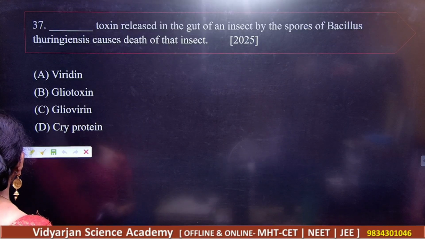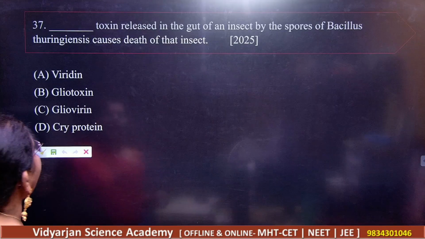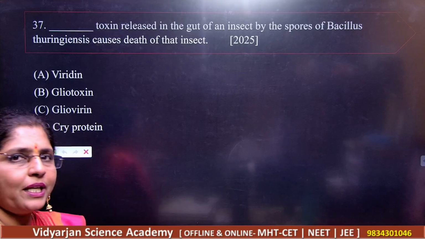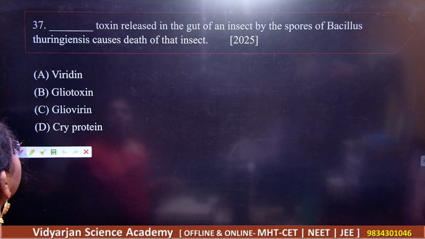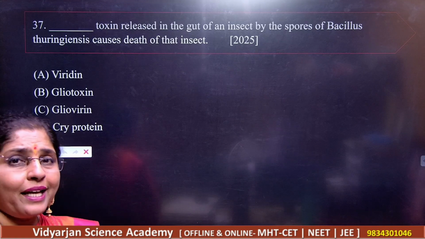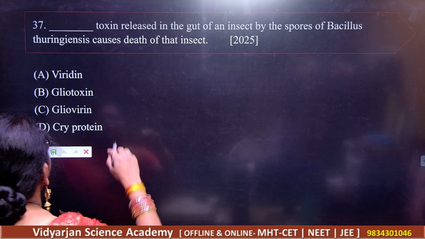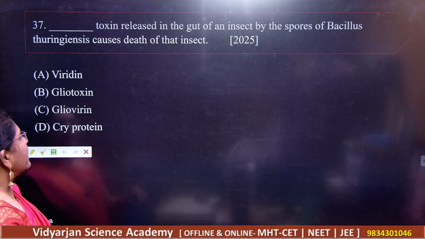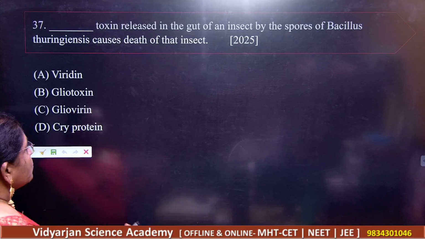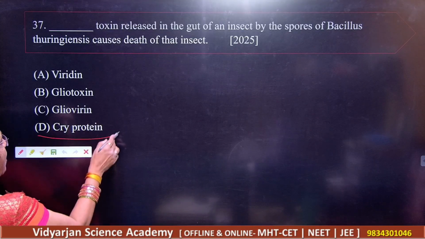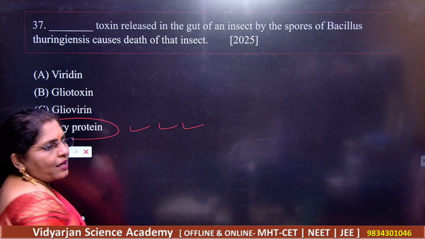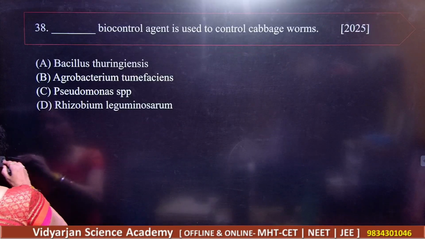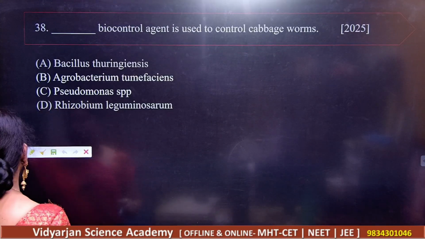question number 37. Question number 37: the dash toxin released in the gut of the insect by the spores of Bacillus thuringiensis causes the death of the insect. We have the options viridin, then gliotoxin, then gliovirin and cry protein. So you should know the answer perfectly. It's obviously cry protein. Please remember the answer. Make the list, make the chart. So cry protein.